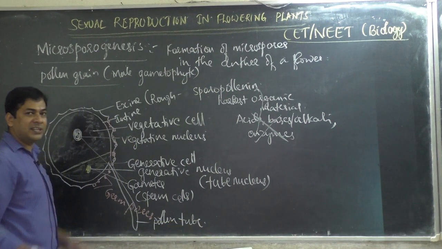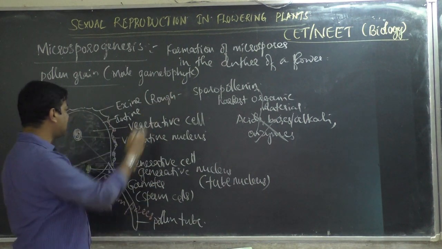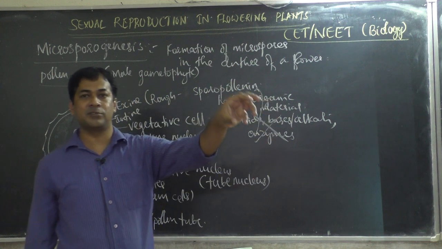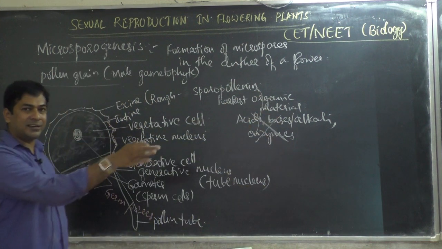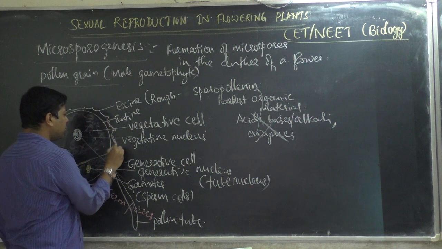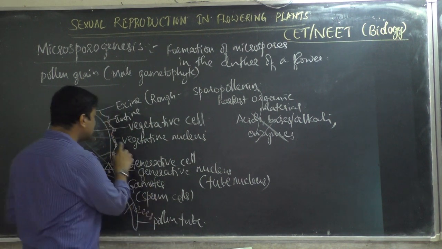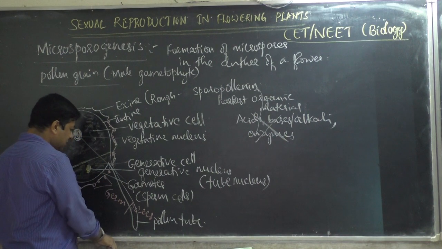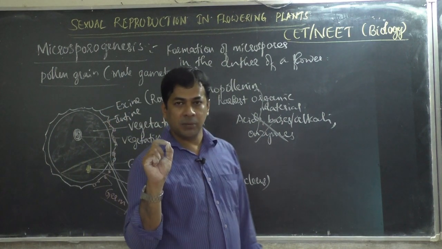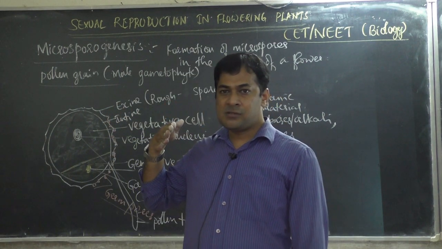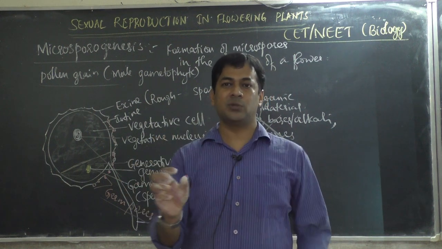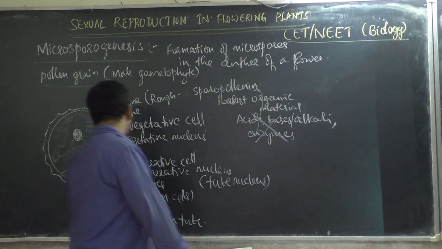When the pollen tube has to come out, we already said sporopollenin is very hard. Can you think how the pollen tube comes out of sporopollenin? It cannot penetrate because sporopollenin is a very hard chemical. The pollen tube comes out only through those holes. These holes are germ pores. The name itself indicates it: pore means hole, the pore meant for release of the pollen tube.